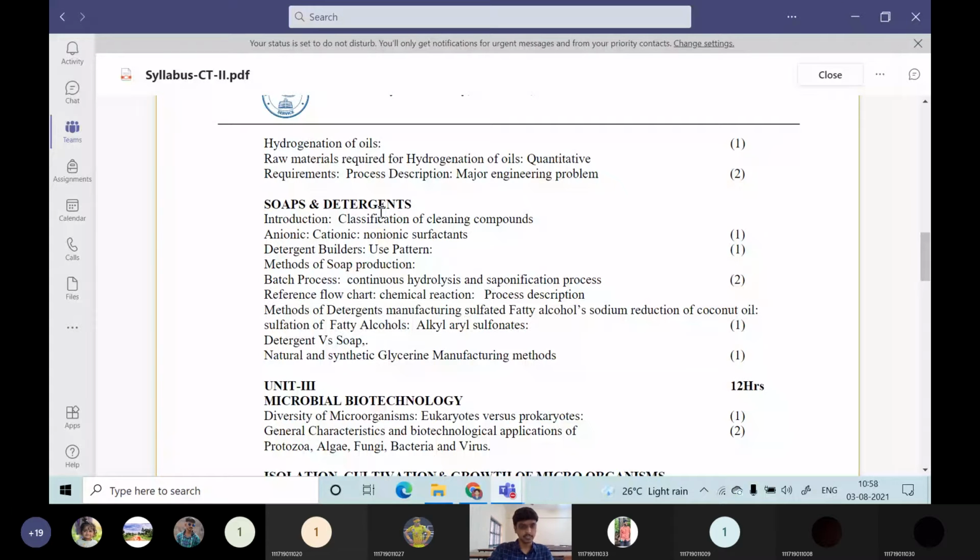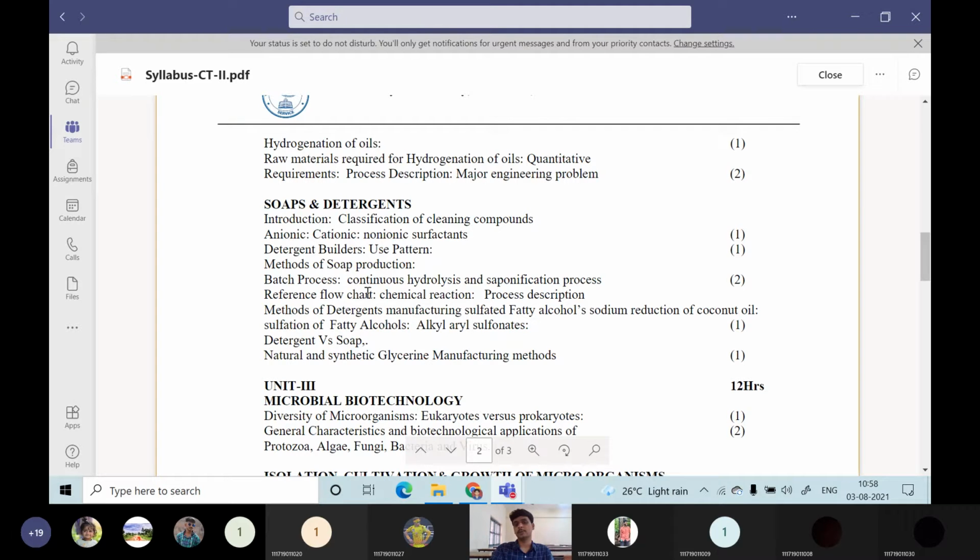Then the method of soap manufacturing. There are two steps for this. One is the oil has to split into individual fatty acids. That is called the hydrolysis process. Then after splitting the oil triglycerides into free fatty acids, those fatty acids will be converted to soaps. We will call it the saponification process, so addition of alkali to that fatty acid.